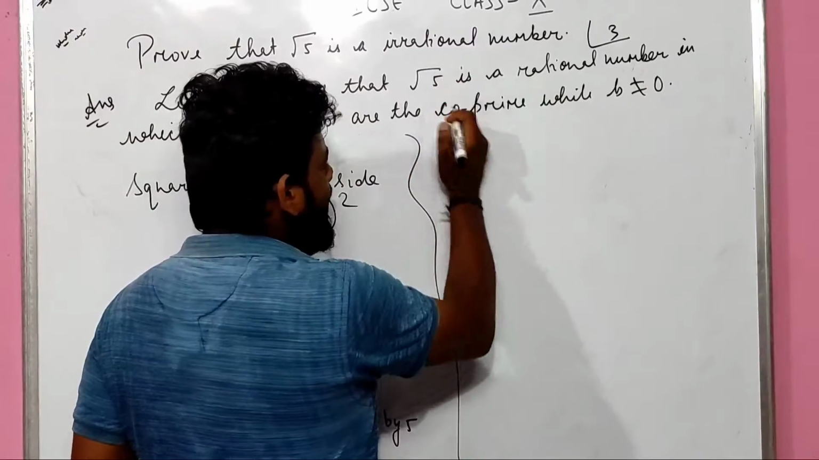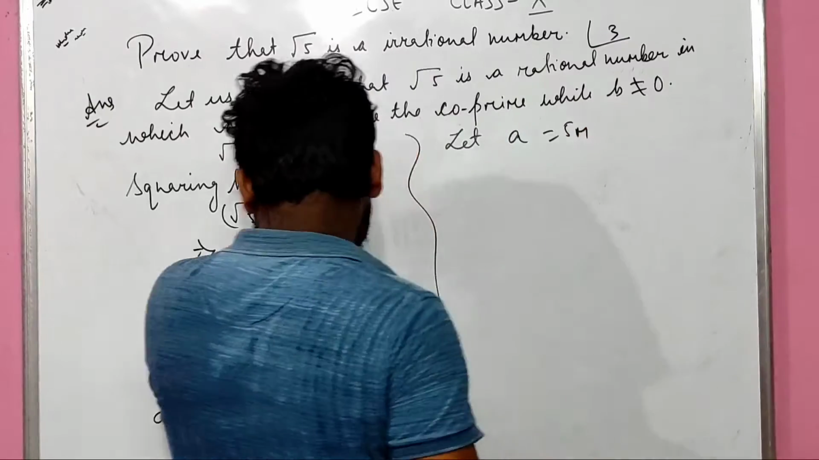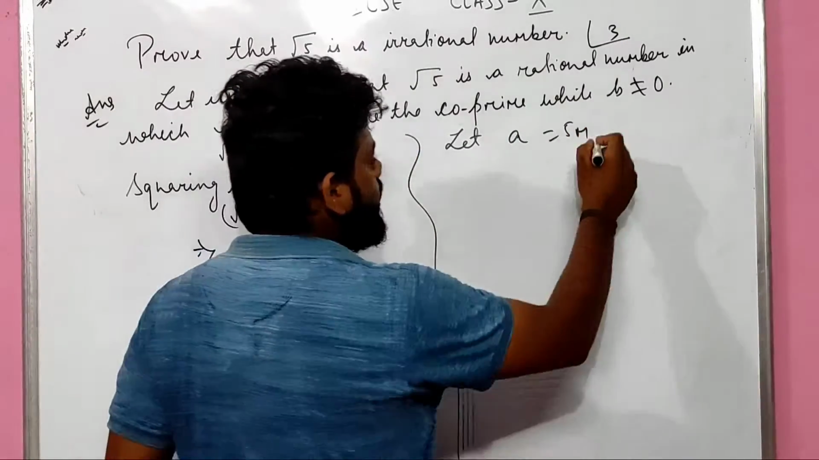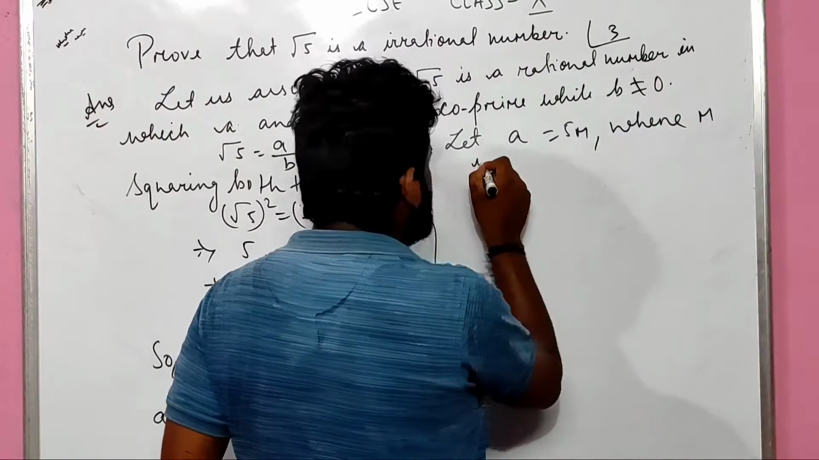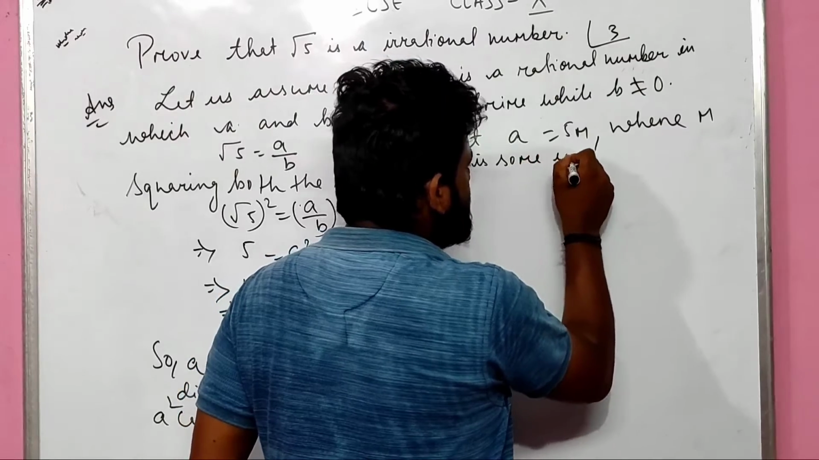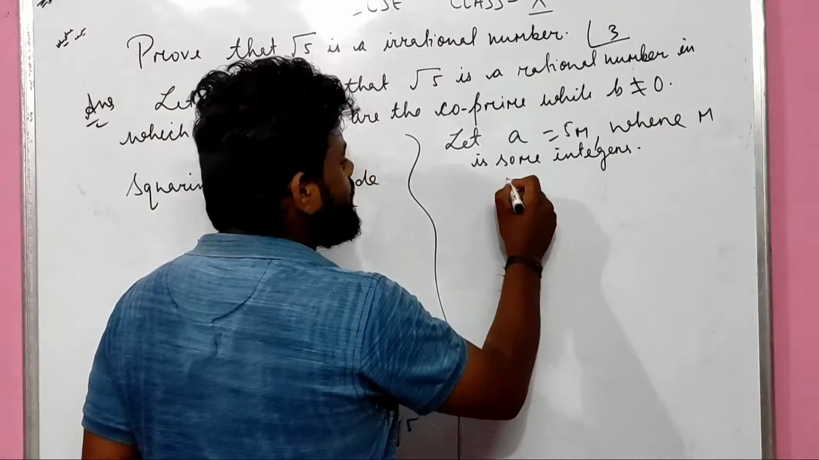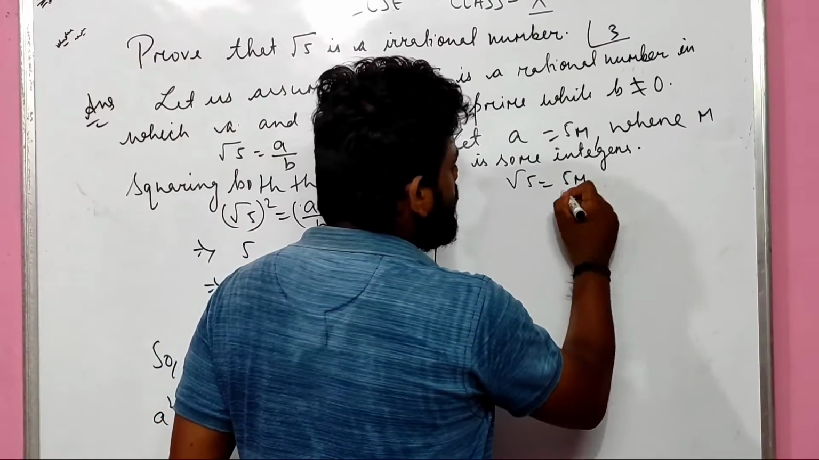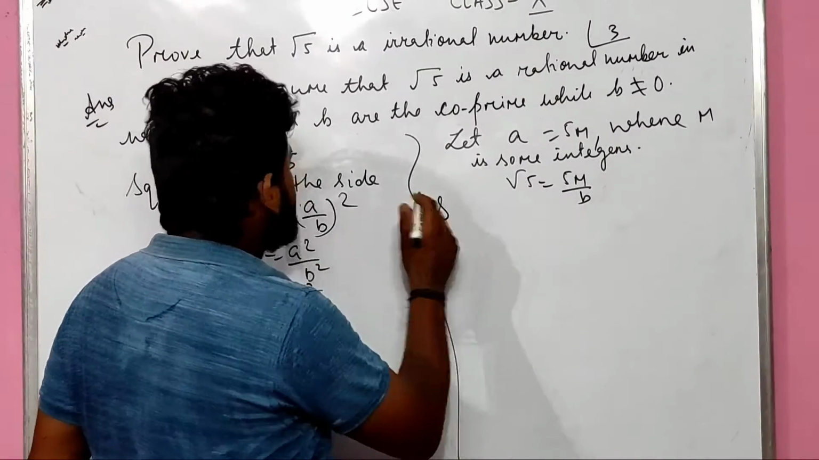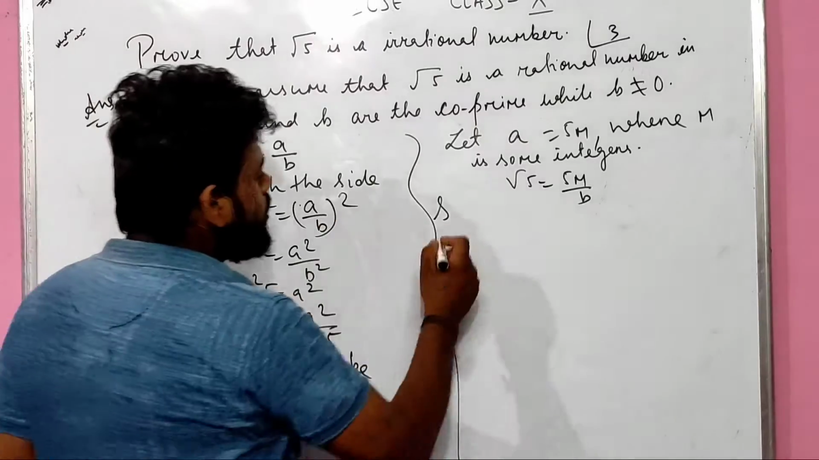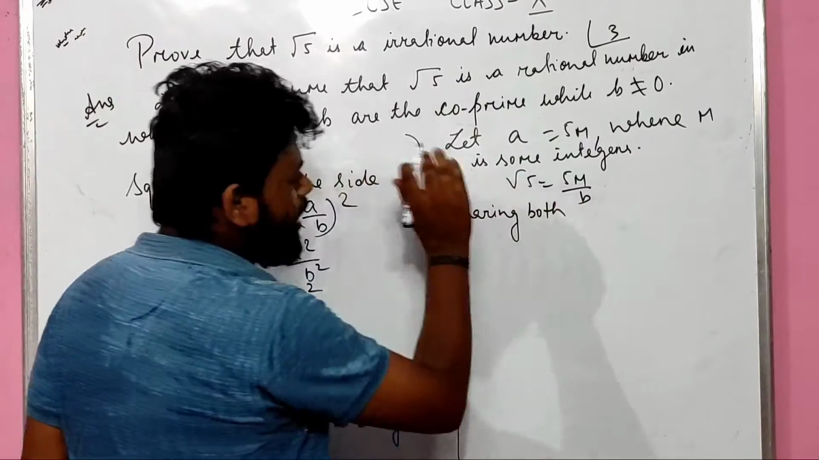So let us take a equals 5m, where m is some integer. Yes children. So can I write it in this way? Root 5 equals 5m upon b. Why? Because instead of a I can write 5m. Yes. Squaring both sides, this method is totally copy-paste here. Squaring both sides, very easy. I hope you will understand it in a very good manner.